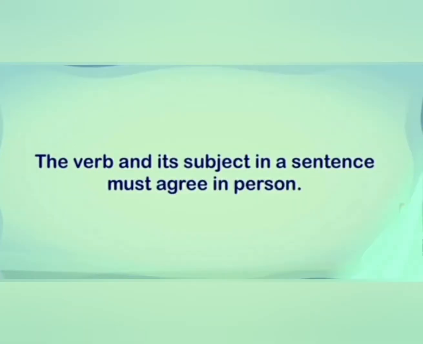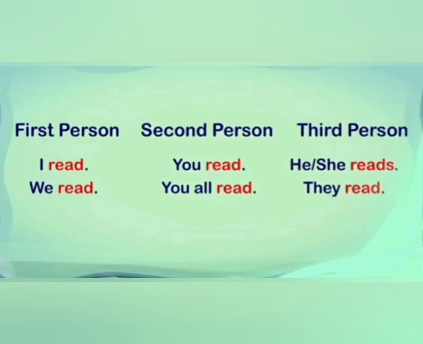The verb and its subject in a sentence must agree in person. How? Let's see the chart. With first and second person, we use plural verb, and in third person, with she, he, and it, we use singular verb, and with they, we use plural verb.